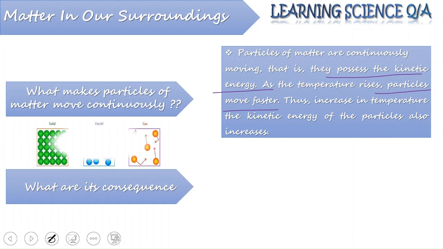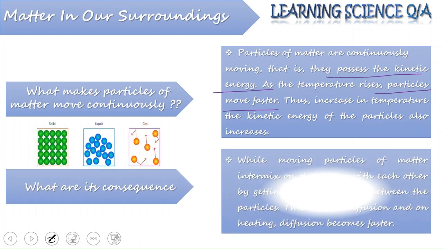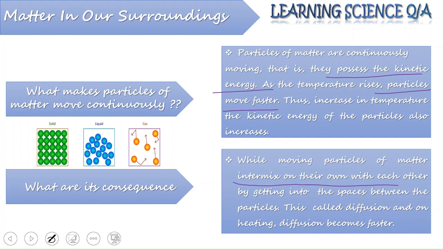Now, what are the consequences of this movement of the particles? When matter has its particles moving continuously, there are chances that they can intermix with their own particles or even with each other.